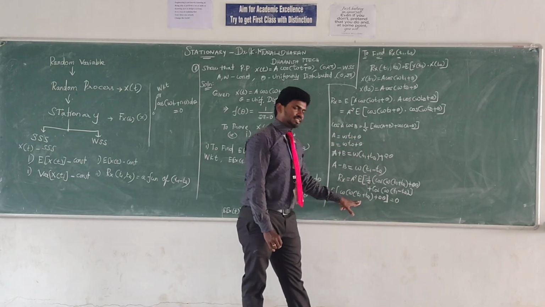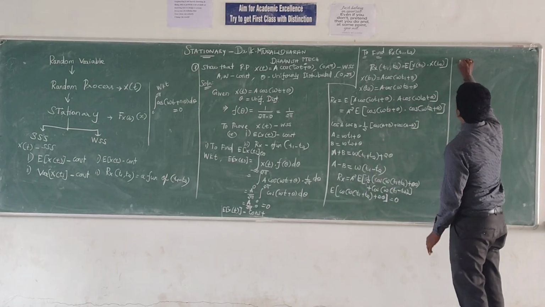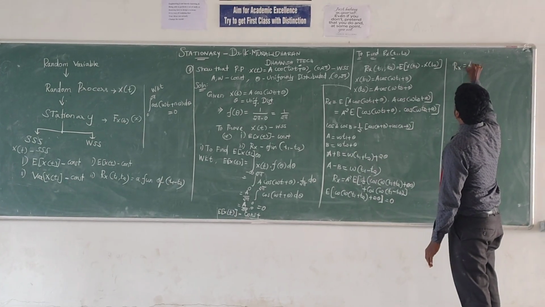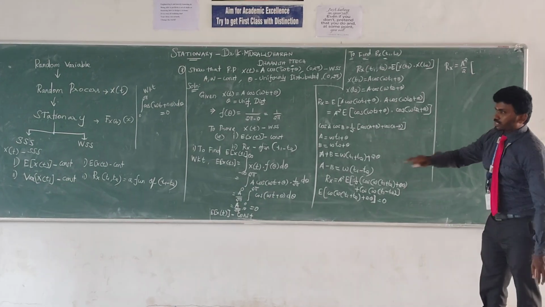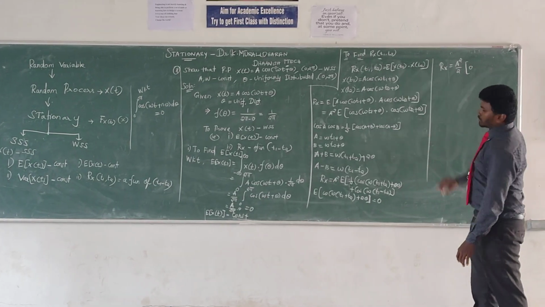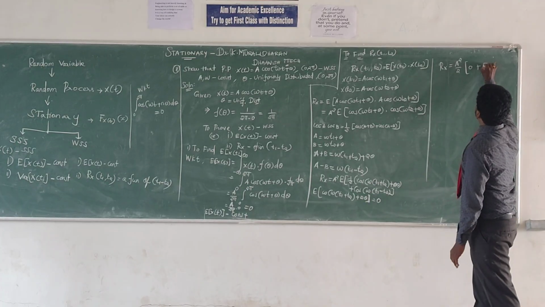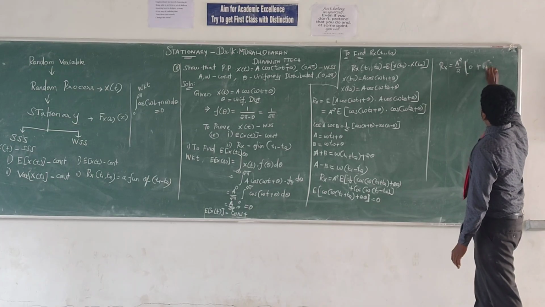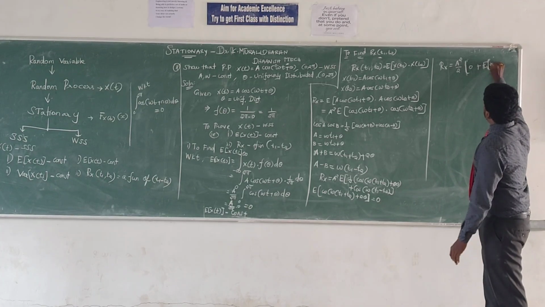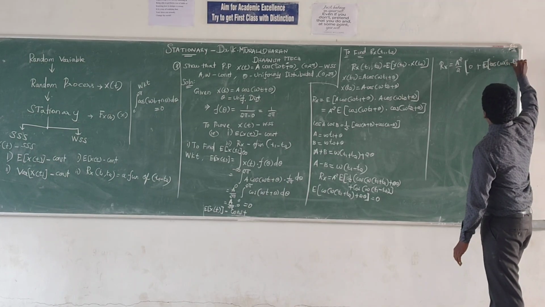So replace this value in the previous step. We got the autocorrelation Rx equal to a square by 2 into the first expected mean value, which is 0, plus the second value, which is a constant, E of cos omega t1 minus t2.